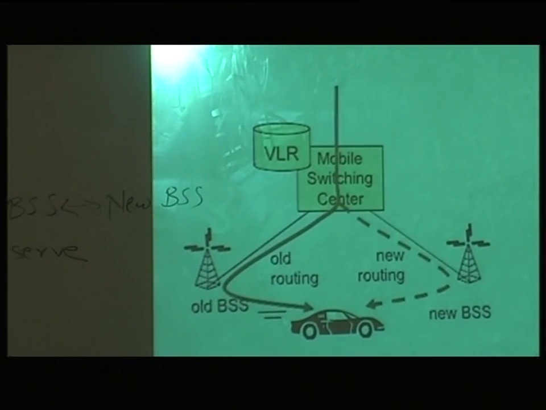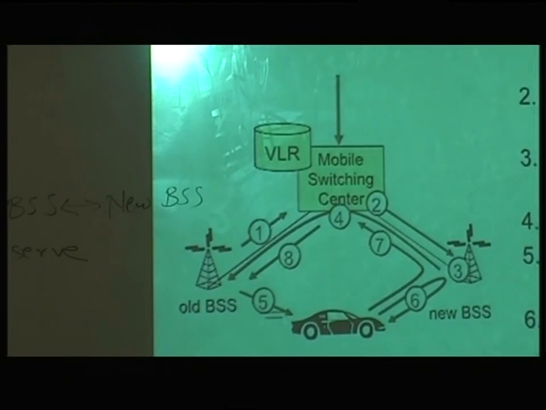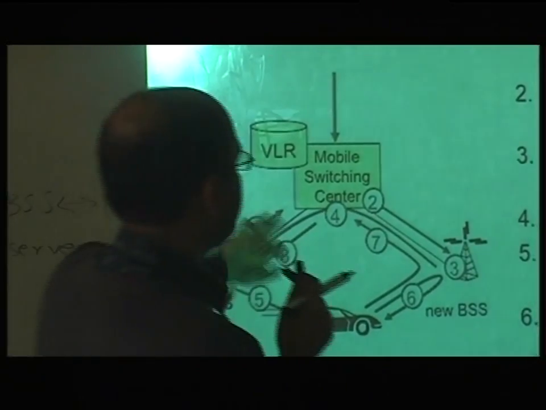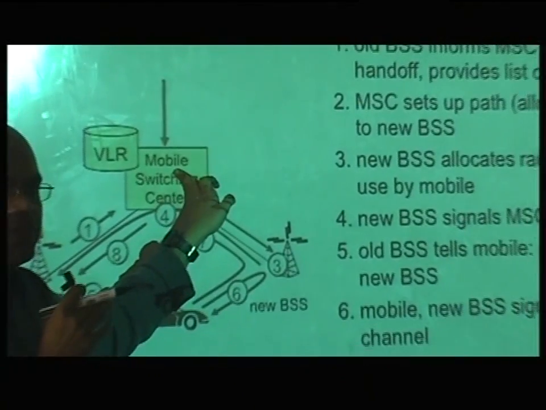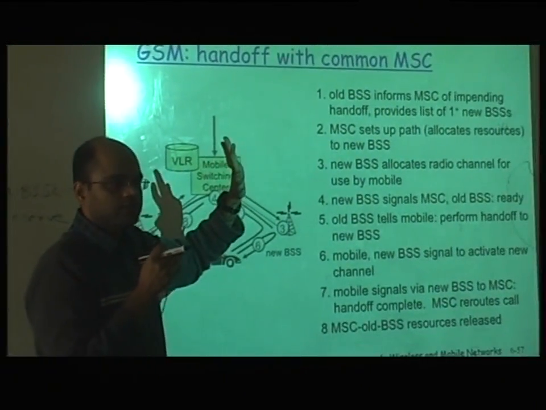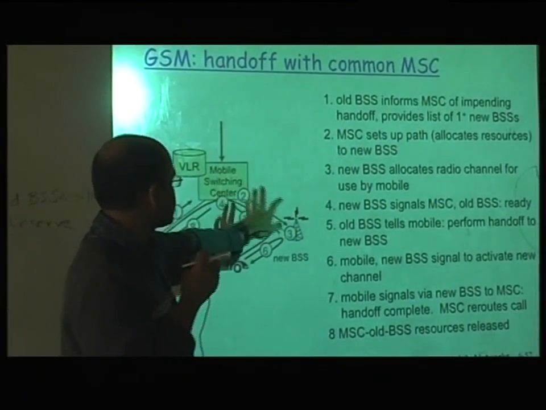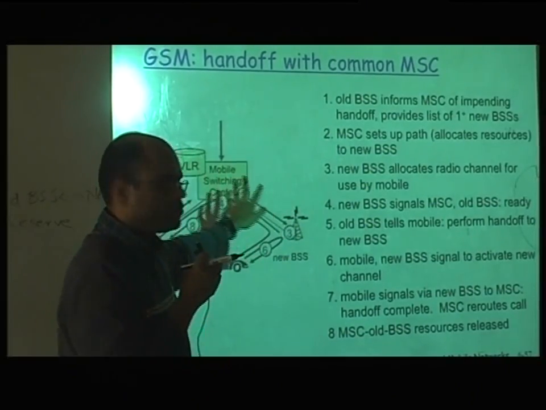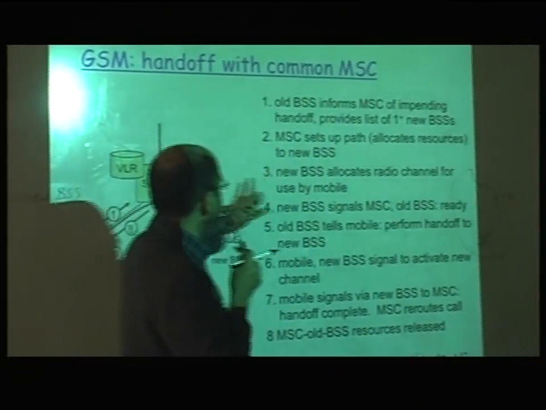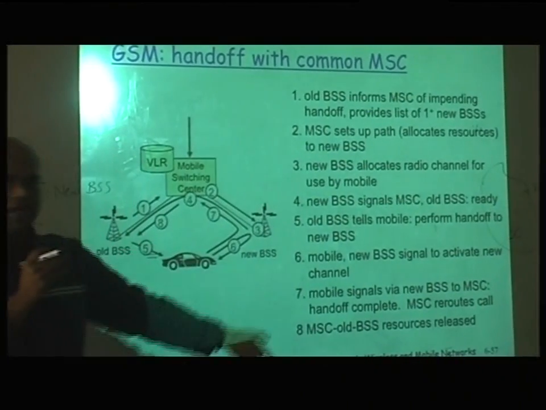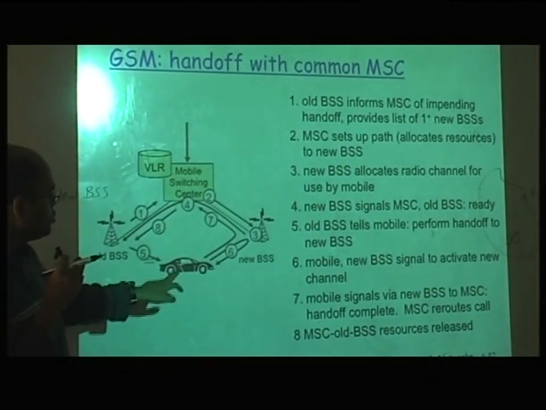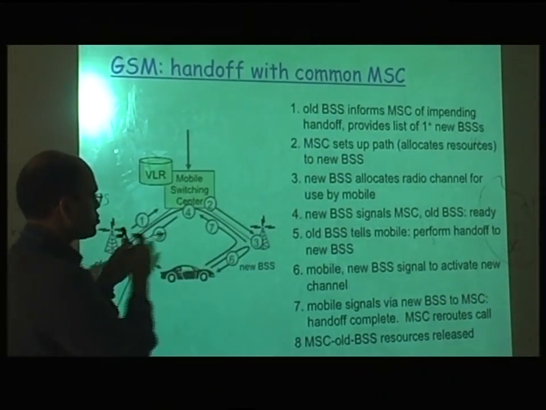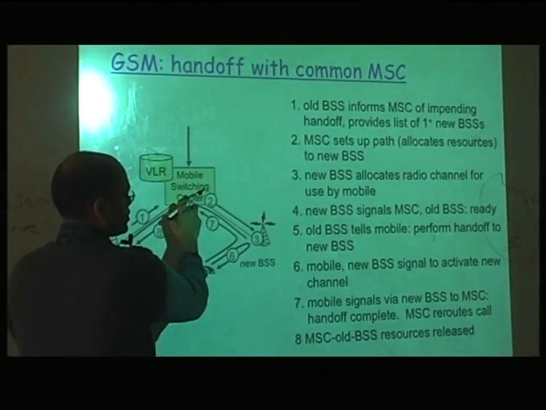So let me just say this. The old BSS informs the MSC of the impending handoff. So the BSS will coordinate with the MSC, saying, okay, there is a handoff. So the MSC also knows that there will be a handoff. The MSC sets up a path to the new BSS, so even the routing path is allocated. The new BSS allocates a radio channel. So this path is entirely established like this.